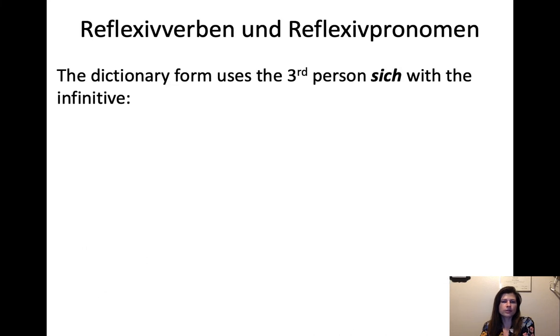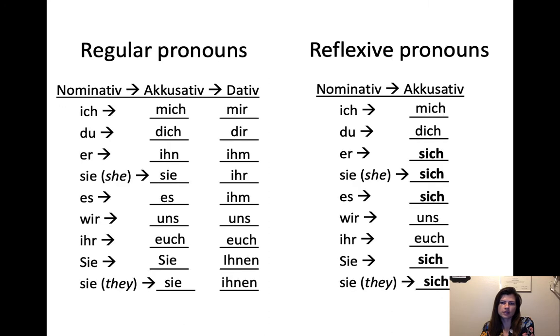So when you find a reflexive verb in the dictionary, sich is actually the one that is listed with the infinitive. It's because it's like saying oneself. So if you had man, M-A-N, like one washes oneself, man wäscht sich.